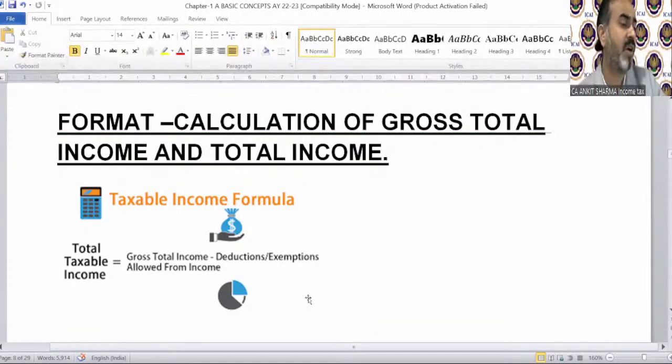Anchal is asking, do government job people also pay tax? Yes, in certain cases they need to pay tax, but there are certain incomes that are tax free, that will be covered in chapter number 3.